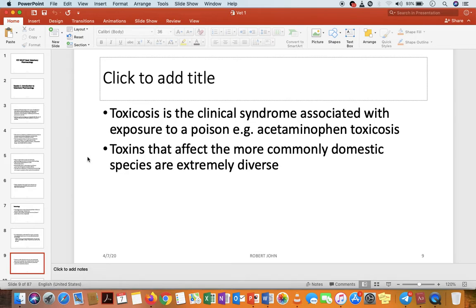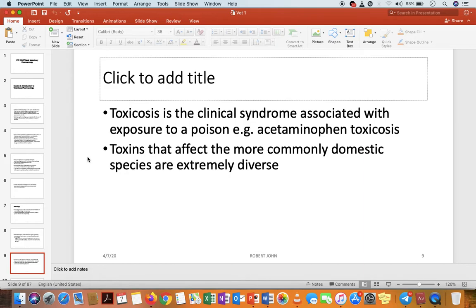Toxicosis is the clinical syndrome that is associated with exposure to a poison. It means these are the clinical syndromes that occur after encountering or after the exposure to the poison. When an animal is exposed to a certain poison, that animal will show certain clinical syndromes. And those syndromes will tell you that the animal is intoxicated by such and such poison.